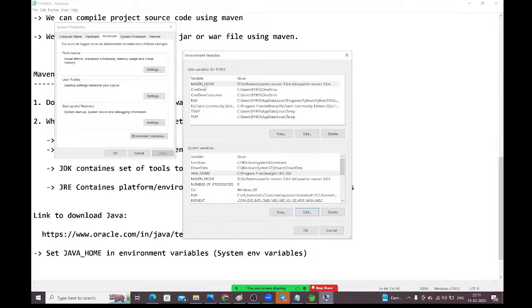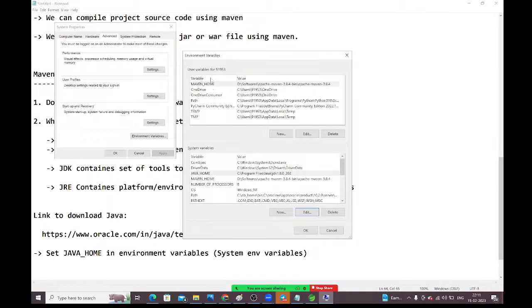If you create inside this user variables, here 91953 is my username, guys. Some people will get their own names as the user account. Here I have this 91953, so only I can use it, guys. If you create under user variables, only this user can use these things.